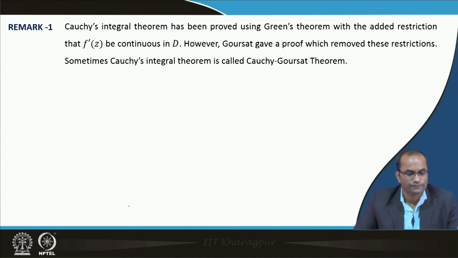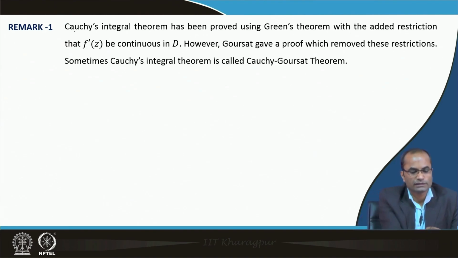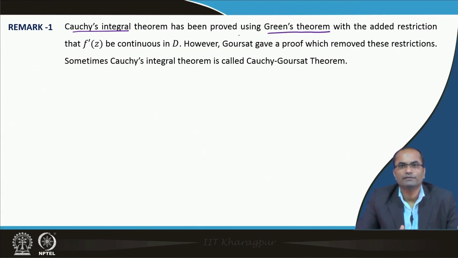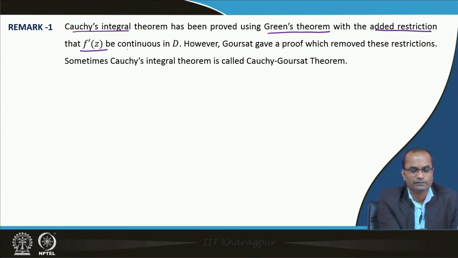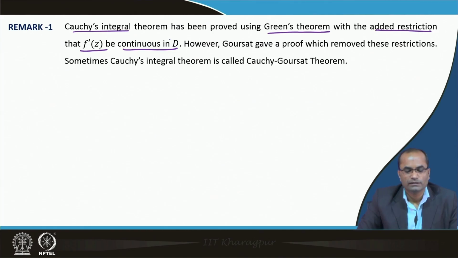Okay, so there are some remarks now which will get us a little more into this Cauchy theorem. The Cauchy integral theorem has been proved using the Green's theorem. We have used Green's theorem, and we need the continuity of those ux, vx, etc. So, here we have this added restriction that f prime z be continuous in D.